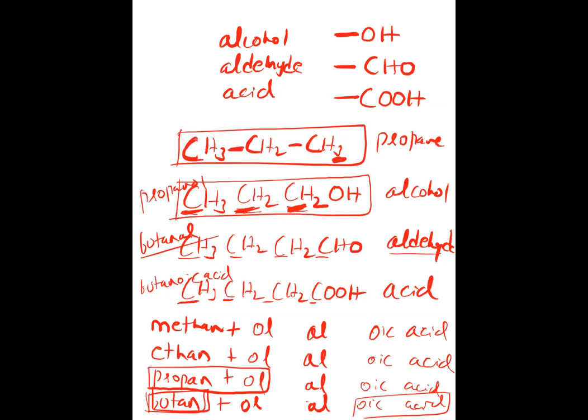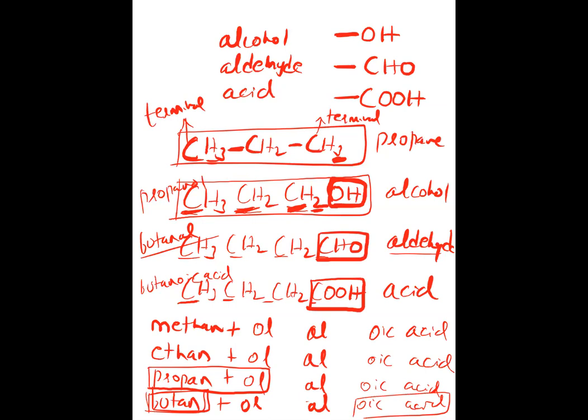And remember, any terminal carbons, the last carbons, always have CH3 if it is a single bond. So it will be CH2 now here, and instead of that hydrogen, they introduce this OH. Here they introduce CHO. Here they introduce COOH. No need to check.